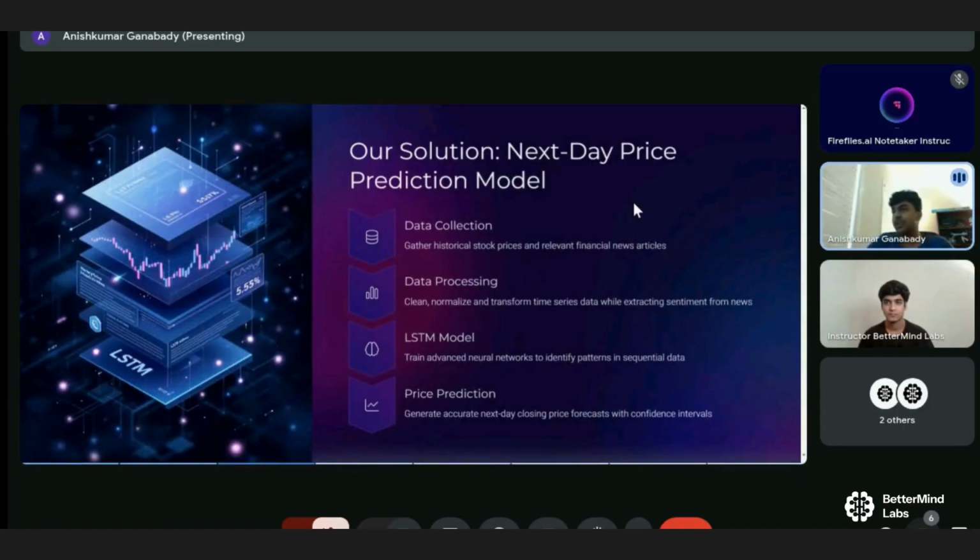We did data collection, then processed it and used an LSTM model to train the model and find patterns. After training through all the epochs, it gave a somewhat accurate price prediction for the next day, and it said the percent accuracy. Most of the times when we tested it, it ranged from 87% to 99% accuracy for the next day stock price.